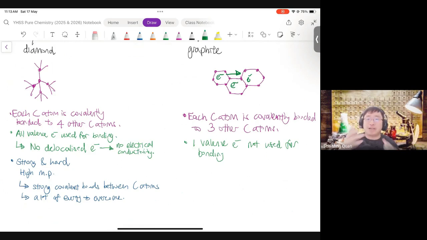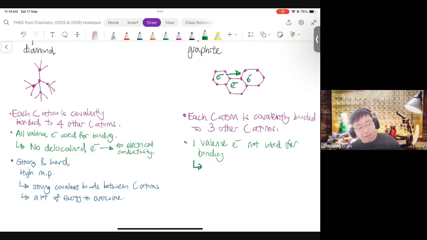Now to answer your question, how come not all valence electrons can be delocalized? Number one, to be delocalized, the geometry of the molecule must be flat. CCl4 is not flat. In fact, most molecules are not flat. They are three-dimensional. Number two, the energy must be sufficient for them to be delocalized. So these valence electrons in graphite can be delocalized because number one, graphite has flat layers. Number two, they have sufficient energy at room temperature.